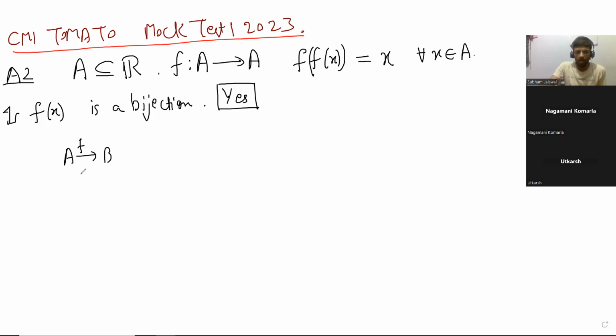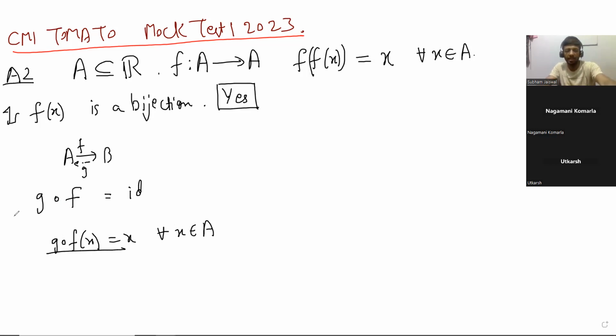Now let's say there is a function g such that f composed with g is equal to identity. Or in the other notation, f of g of x is equal to x for all x in A. Obviously, I should mention that this g goes in this direction, but it's clear even from here that x has to be in A.